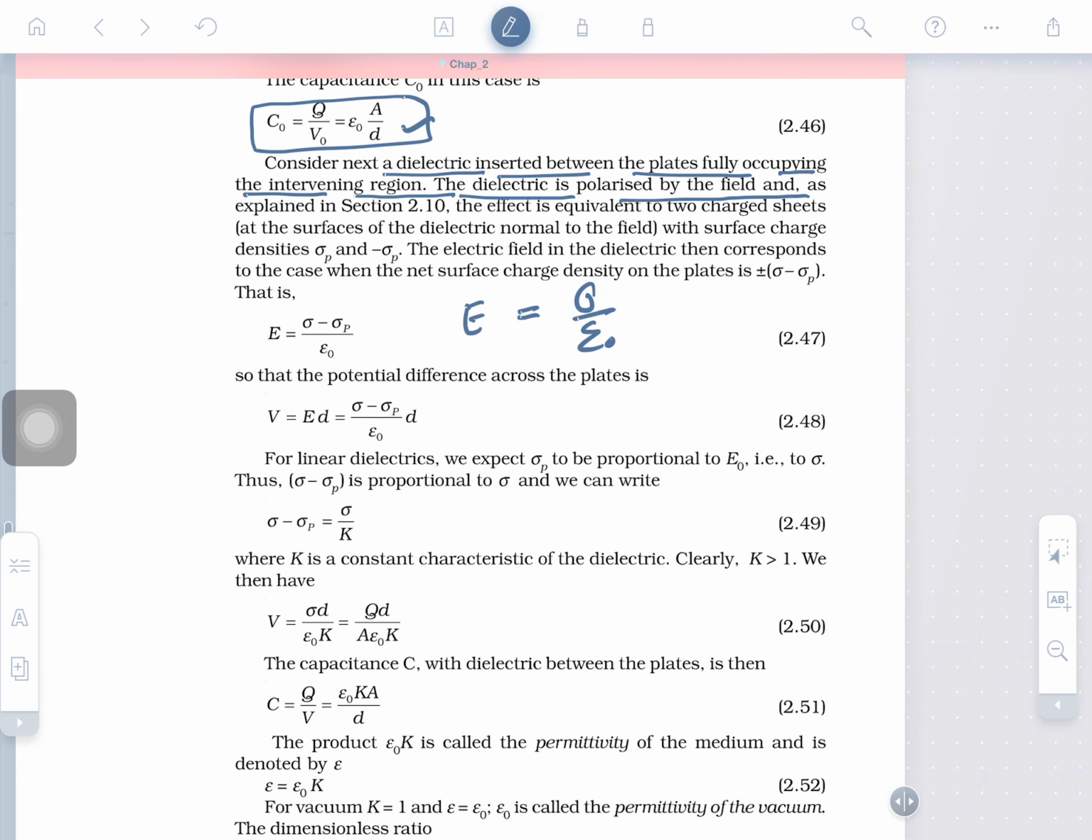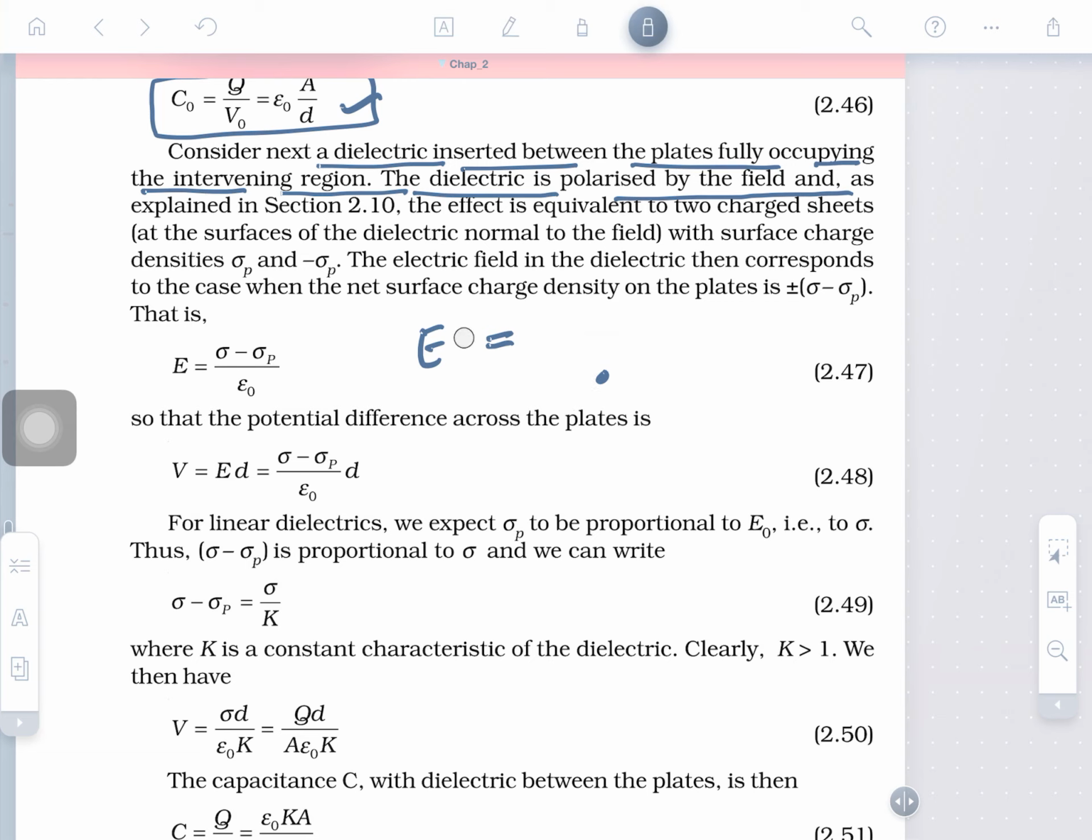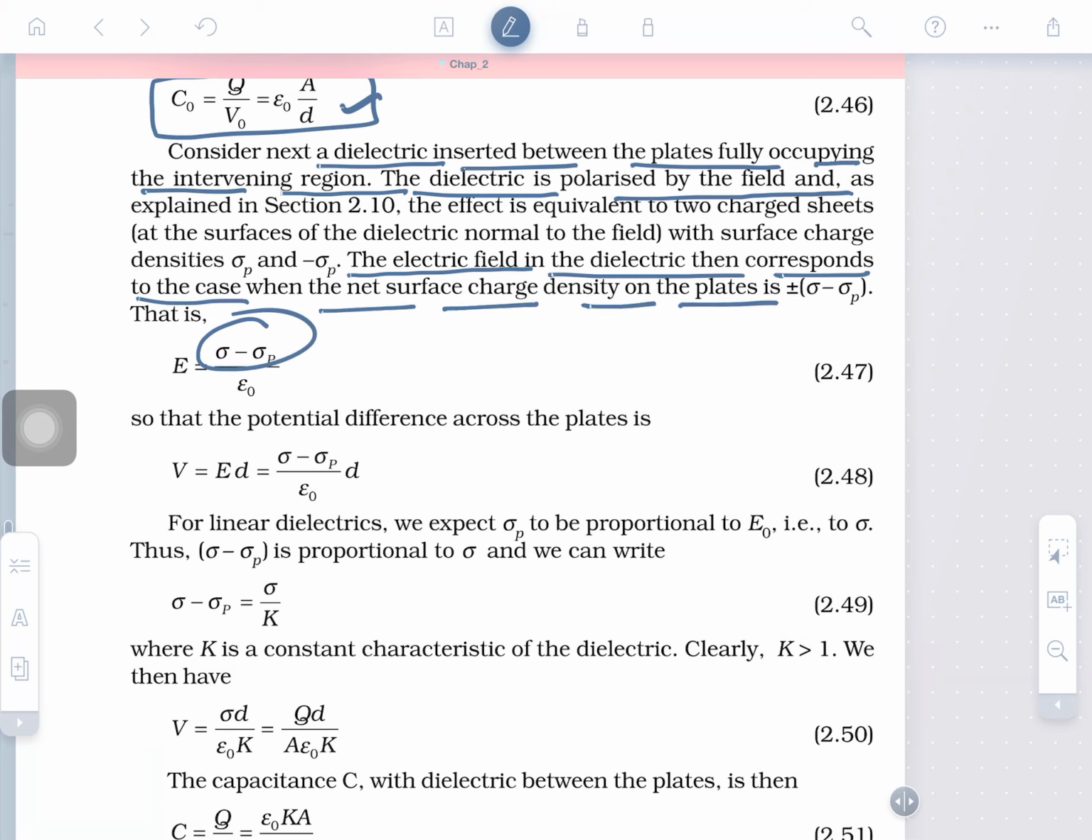So, this is the electric field I just told you. Clear? But what about this, sigma minus sigma p? What is sigma minus sigma p here? Listen: this is the electric field in the dielectric, and it corresponds to the case of the net surface charge density. Sigma p is the charge density, p for polarization, meaning the total polarization charge, and sigma is due to the free charge, without polarization.